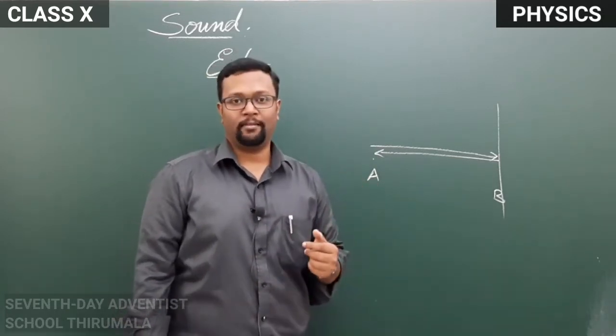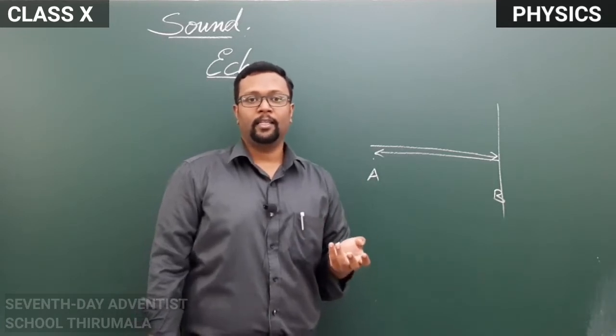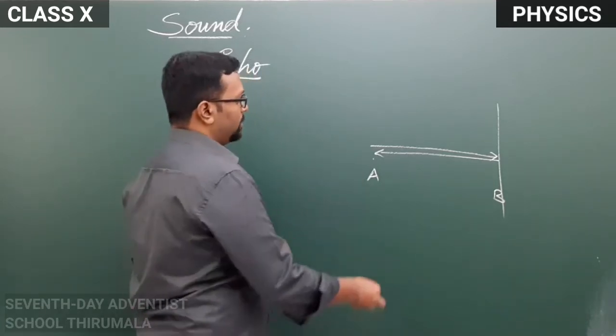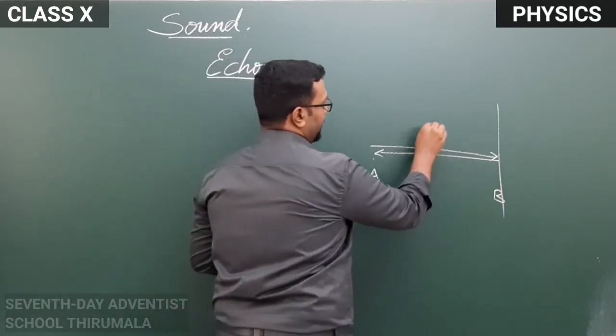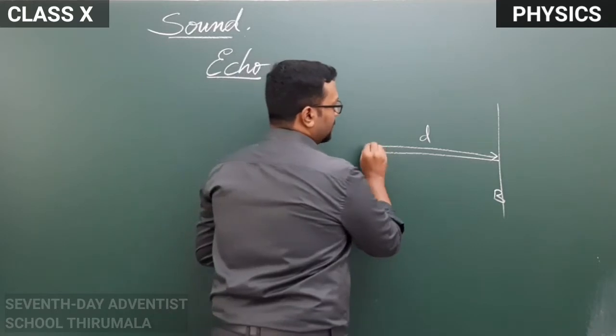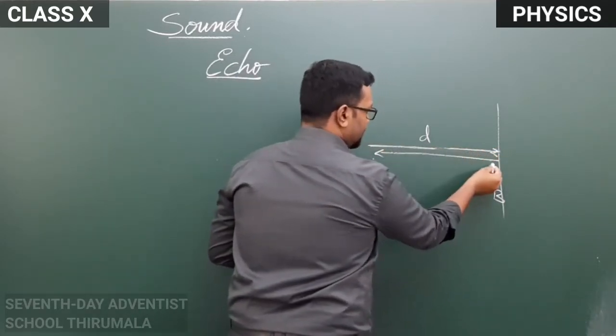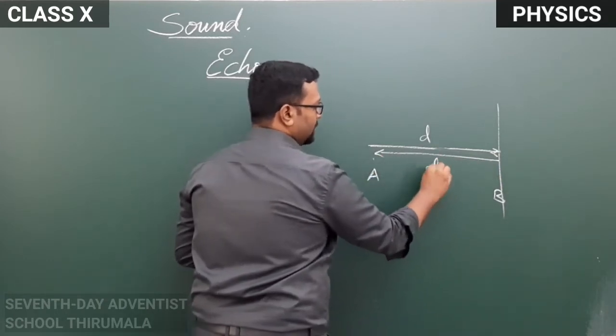Then how to calculate the time of an echo? Suppose this person is standing at a distance d from the obstacle. This sound wave is traveling through the distance d, and it is traveling back again through another distance d.